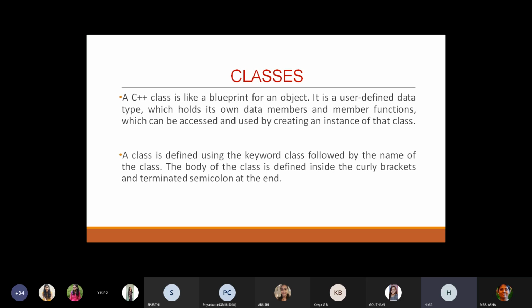This is exactly what a class is. How do we declare or define a class? We use the keyword class followed by the name of the class. Inside the curly braces we define the body, which is ended with a semicolon. So this is about the class.